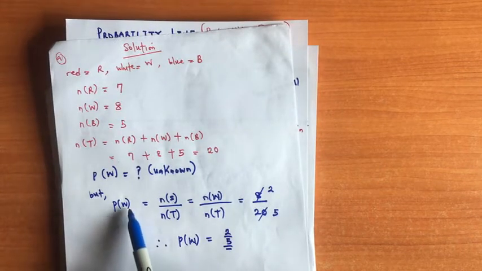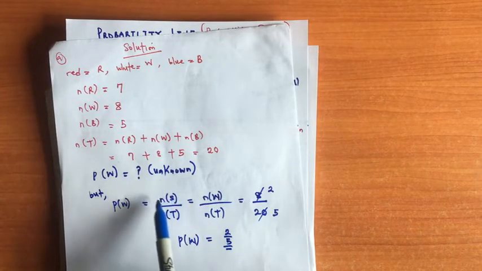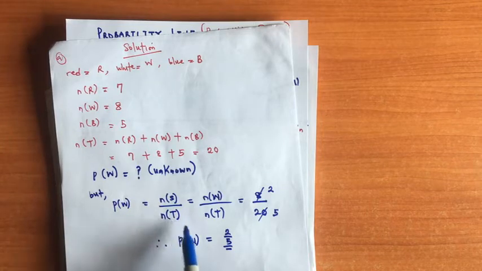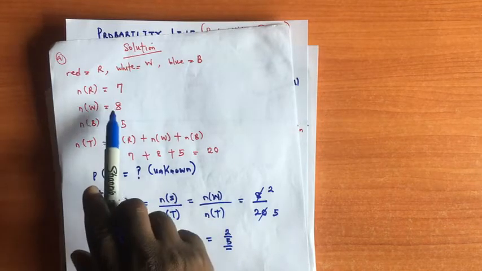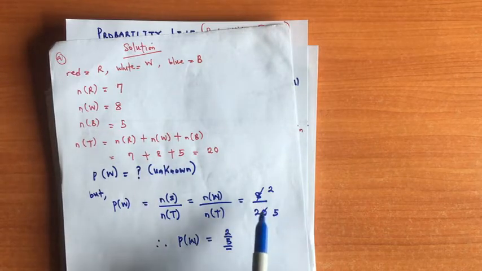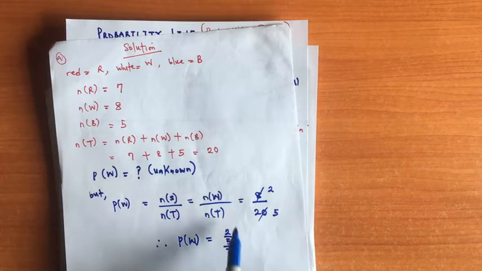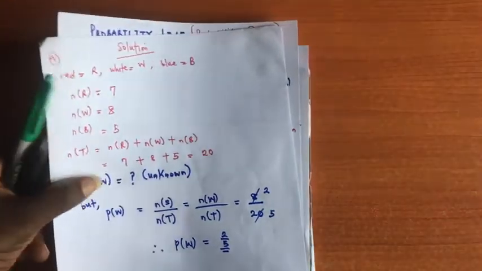So the probability of selecting a white ball will be the number of white balls over the total number of balls, which is the number of successful outcomes over the total number of possible outcomes. The number of white balls is given as 8. The total number of balls is 20. So 8 over 20 in terms of fraction is 2 over 5. That 2 over 5 converted to decimal is 0.4, which is very close to even chance, very close to the middle in the probability scale. So that is the solution to that problem.